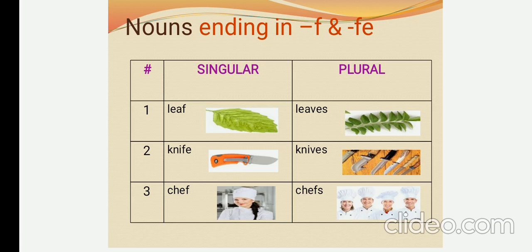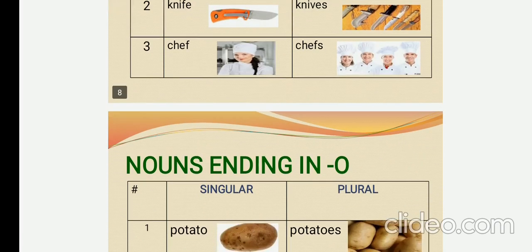Let us see. Leaf, leaves. Only one leaf here. We can count how many leaves there are. Knife, one knife. Knives. We have six knives. So we just removed fe and added ves in plural form. If the noun ends with f or fe, in order to convert it into plural form, we have to add ves instead of f and fe.